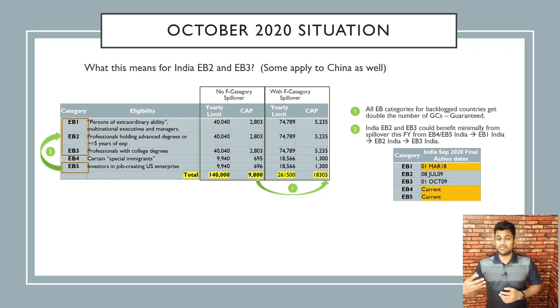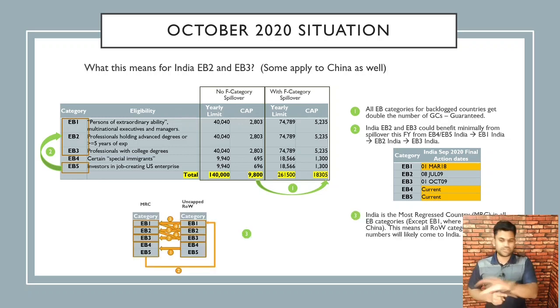So you can expect some spillover from EB4, 5 to EB1. And from EB1 to EB2, 3 is suspect, but it's still a possibility because EB1 is still backlogged. So it could take up all the numbers, but there's still a chance that some of the EB4, 5 numbers could go to EB1 and then trickle down to EB2 and 3. It's a possibility.